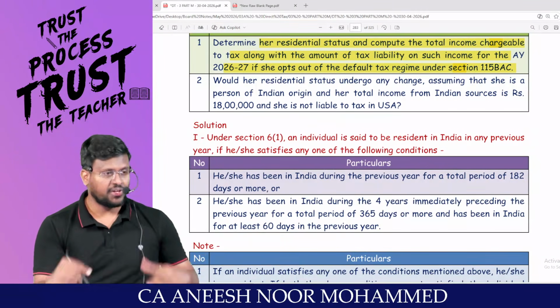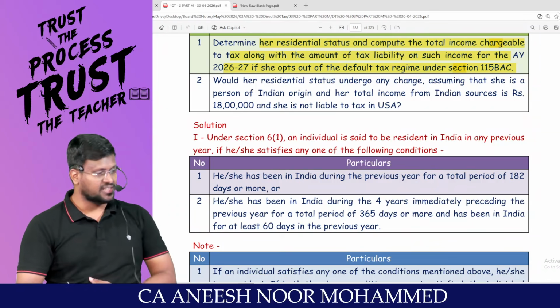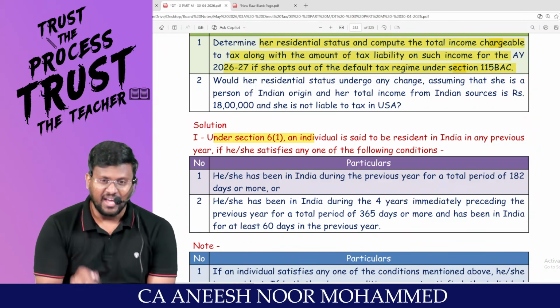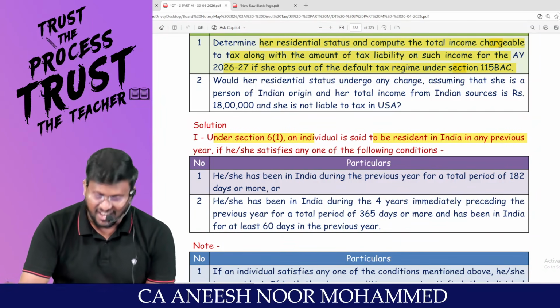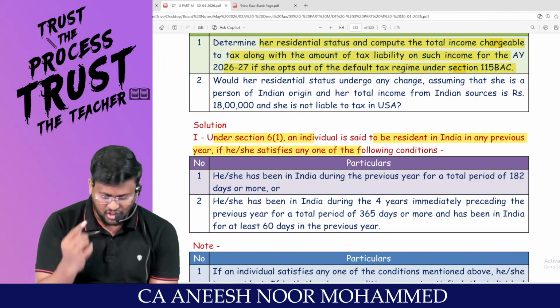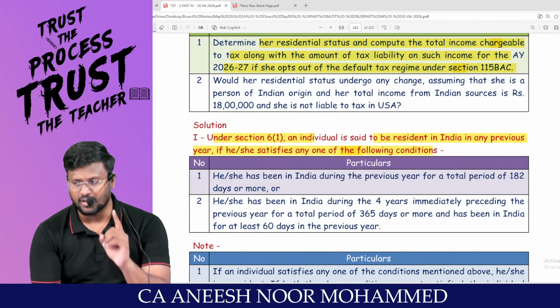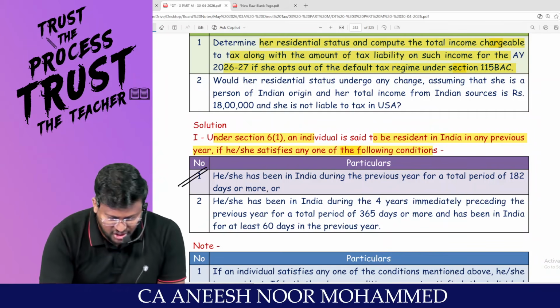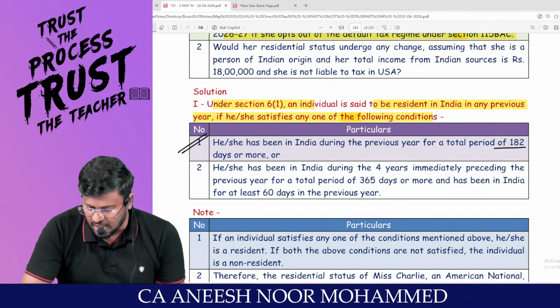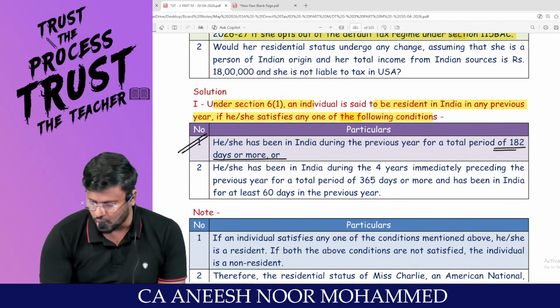Can we calculate? We have to revise the entire chapter on residential status. As per Section 6(1), an individual is said to be resident in India in any previous year if he or she satisfies any of the following conditions. Out of the basic conditions, only one condition needs to be satisfied. First, he or she has been in India during the previous year for a total period of 182 days or more.